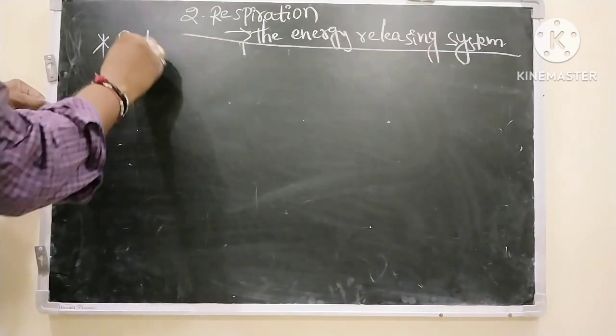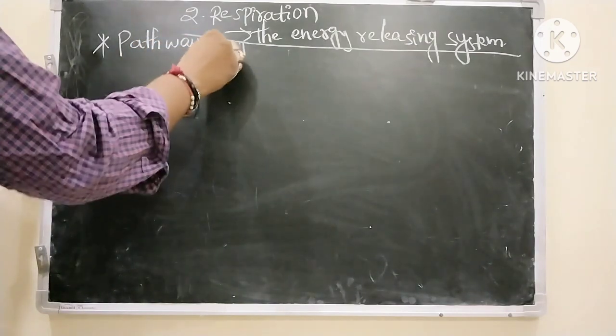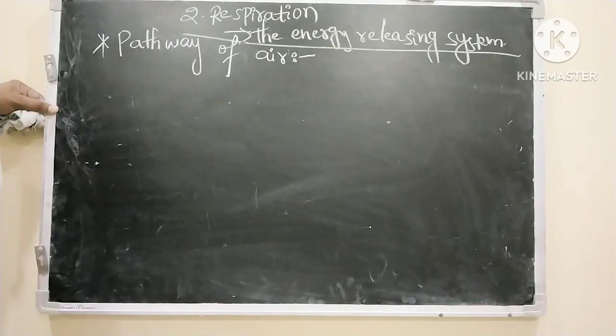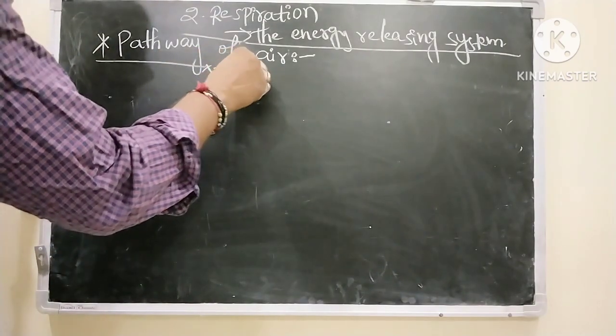Next, pathway of air. So this is the pathway.